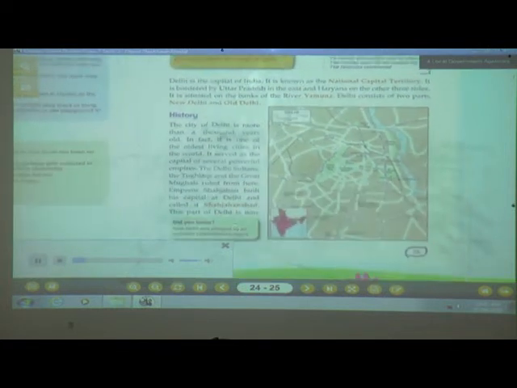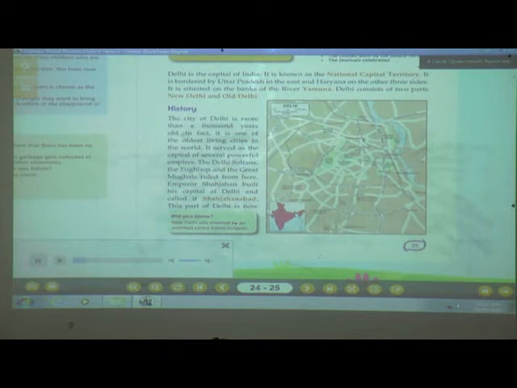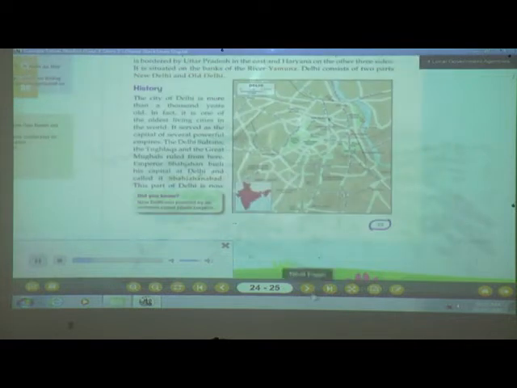History. The city of Delhi is more than 1,000 years old. In fact, it is one of the oldest living cities in the world. It served as the capital of several powerful empires. The Delhi Sultans, the Tughlaqs and the great Mughals ruled from here. Emperor Shah Jahan built his capital at Delhi and called it Shah Jahanabad. This part of Delhi is now called Old Delhi.